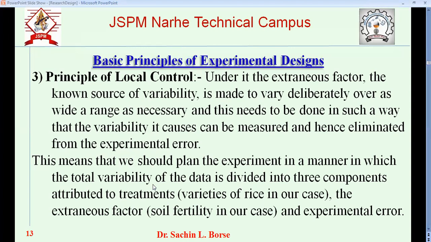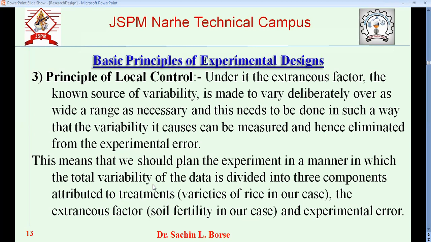Okay, so what we do, the extraneous factor, that is fertility of land, is varied deliberately over a wide range, and then we see how it affects the output of the system. Okay, here the produce.